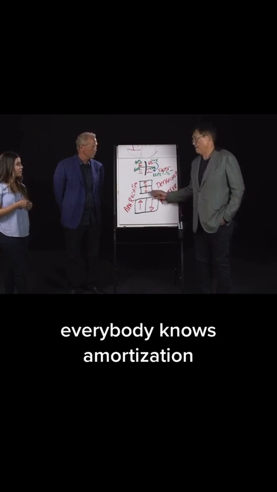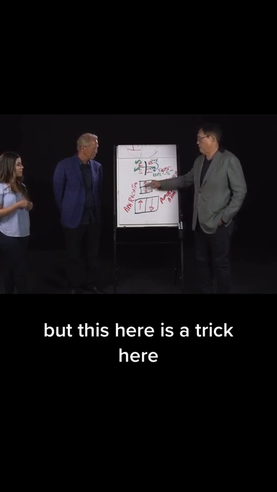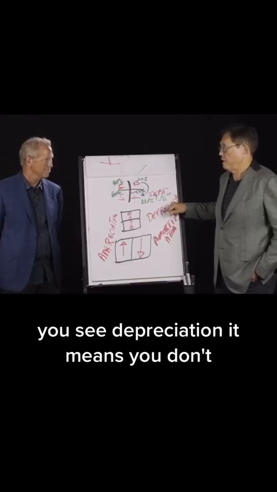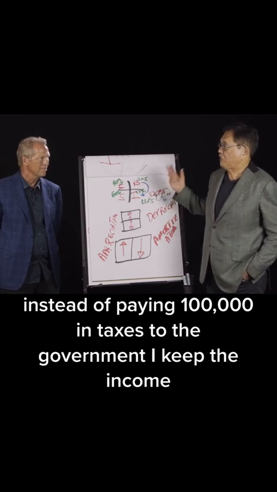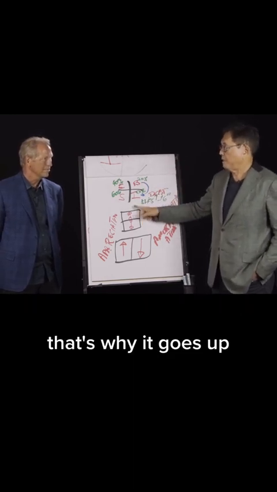Everybody knows appreciation. Everybody knows amortization. I paid my car off. I paid my student loan off. But this here is the trick. You see, depreciation means that instead of paying $100,000 in taxes to the government, I keep the income. That's why it goes up.